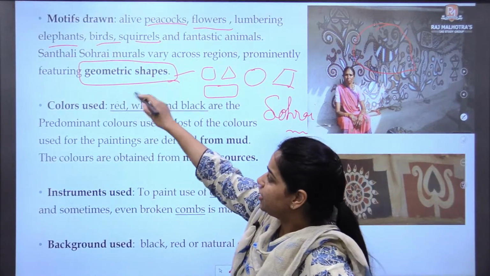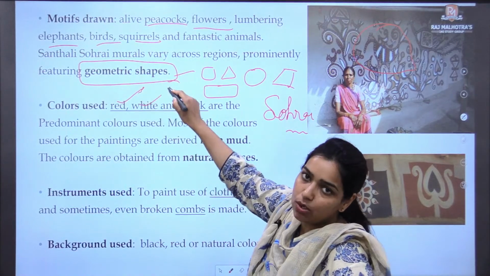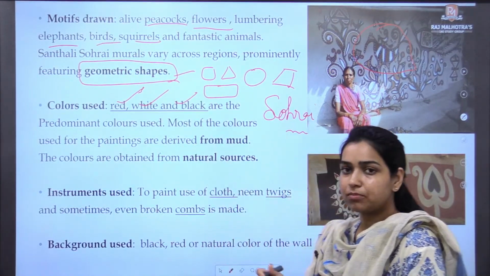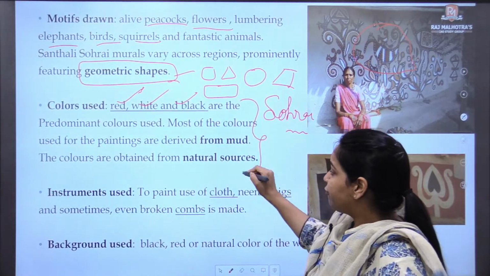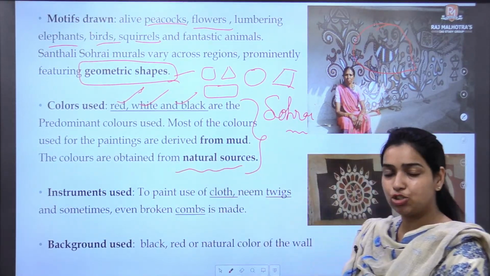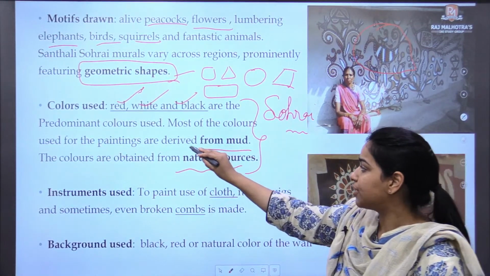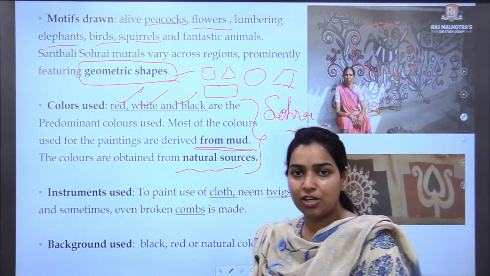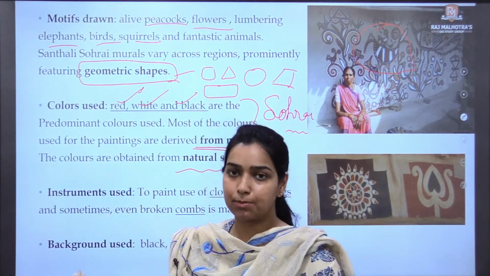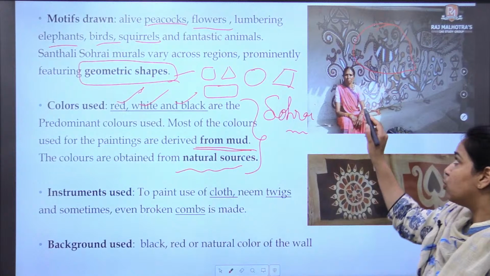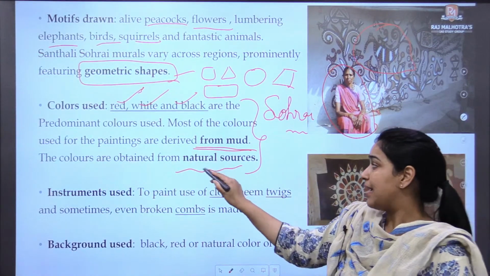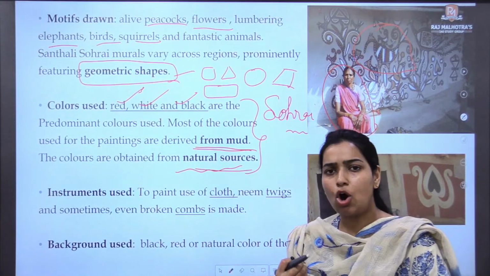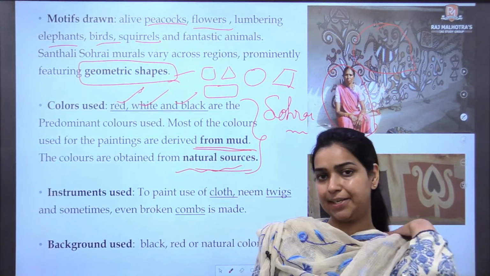Then the main colors used in these paintings are red, white and black. These colors are obtained from natural sources like mud or sand. तो कोई भी artificial coloring is not used to paint these murals. These women make their own colors using natural sources like mud or leaves.